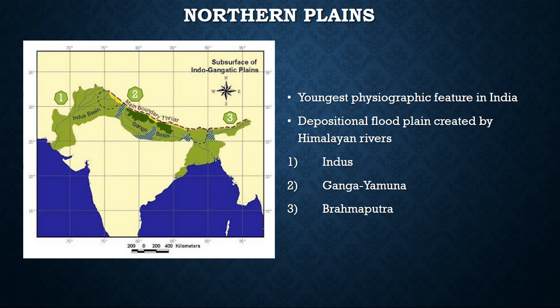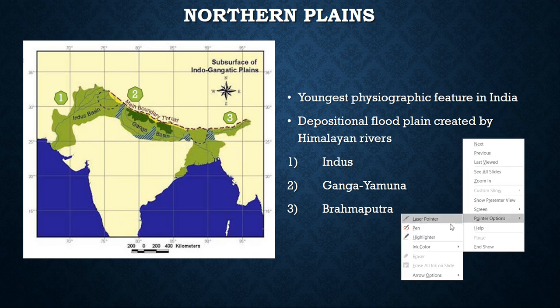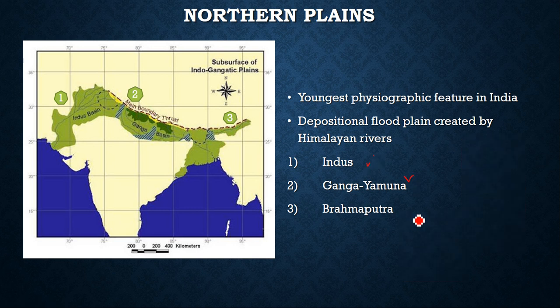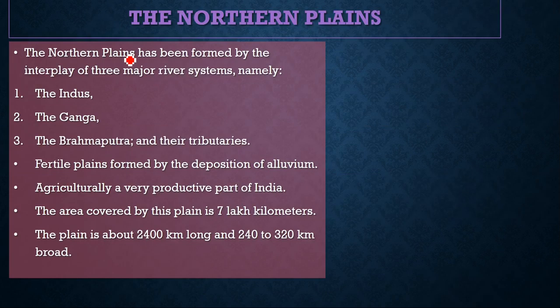As you can see, like the Himalayas, the northern plains are also the youngest physiographic features in India. They are being created by the floodplains of the Himalayan rivers, namely Indus, Ganga, and Brahmaputra. It's an interplay of these three rivers. You can see here the Indus basin, the Ganga basin, and the Brahmaputra basin. The northern plains have been formed by the interplay of Indus, Ganga, and Brahmaputra and their tributaries.